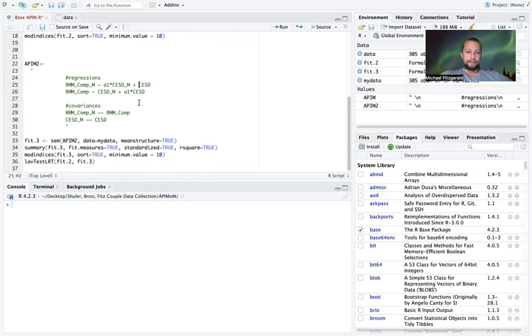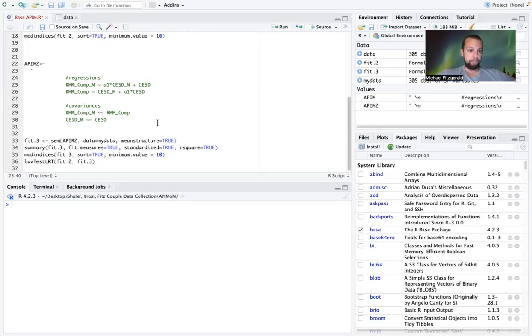The reason I'm doing it one by one is because if we have a significant difference, let's say we have a chi-square of 22, and we're constraining two parameters at the same time, we don't know if it's just one parameter that's having a huge effect and is significant, and the other is actually really small and non-significant, or if it's two parameters that are jointly contributing to the significant decrease in model-data fit. All right, so I recommend, and I personally remove the paths one by one in order to know exactly where